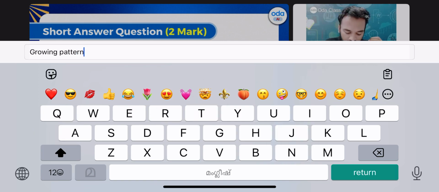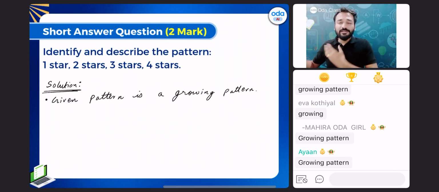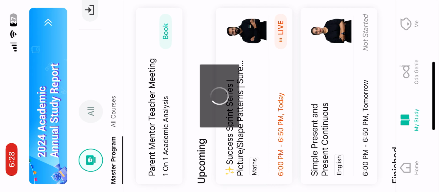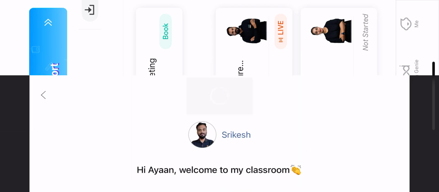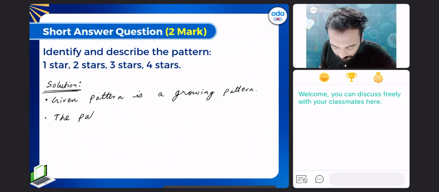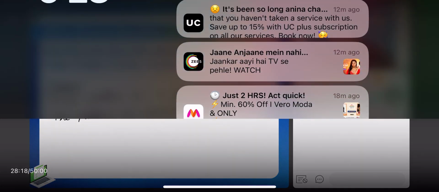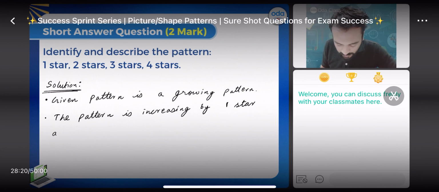How will we describe this pattern? The pattern is increasing by one star at every step.